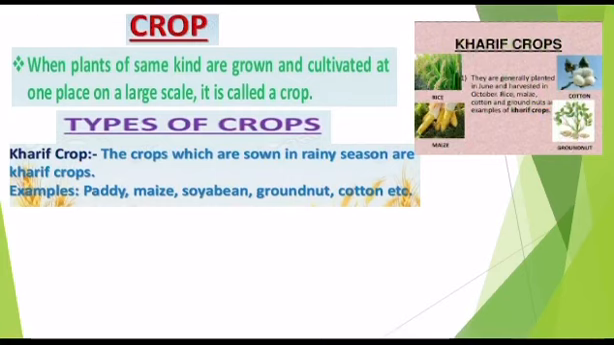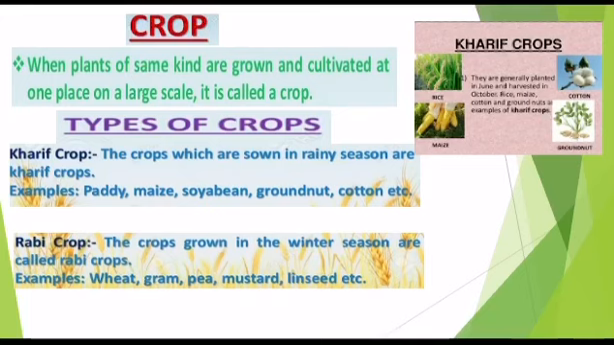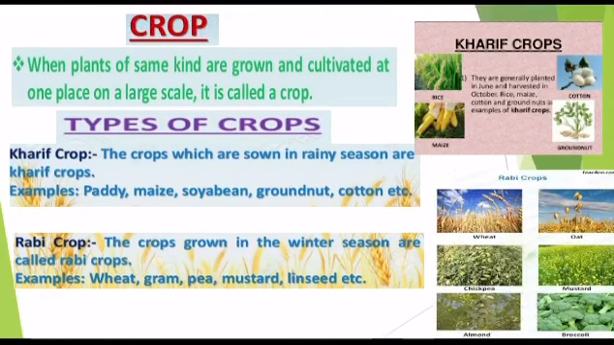Then moving on to the next type, yes, it is rabi crop. What is rabi crop? The crops which are grown in winter season are called as rabi crops. Example, wheat, gram, pea, mustard, linseeds, etc. Students, you can see some of the rabi crops on the screen.